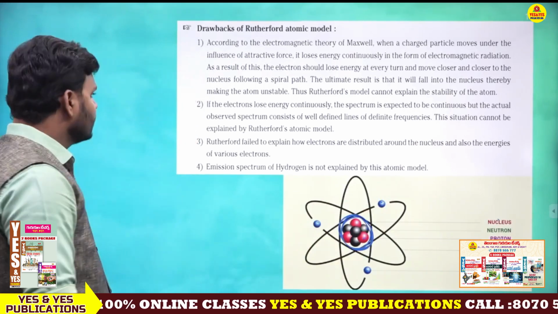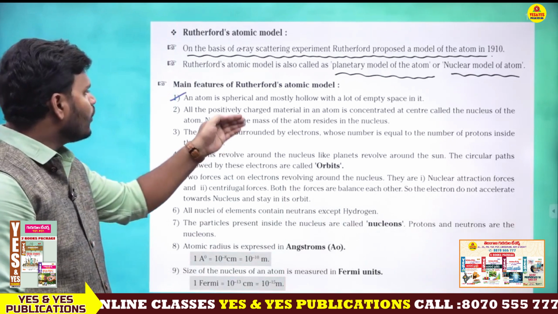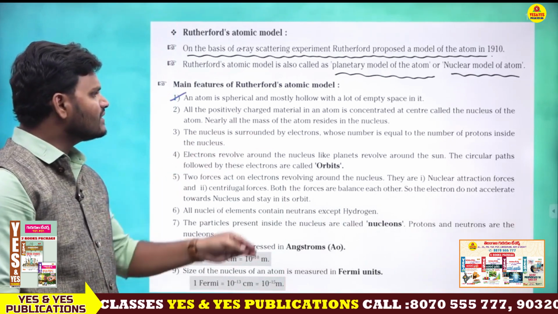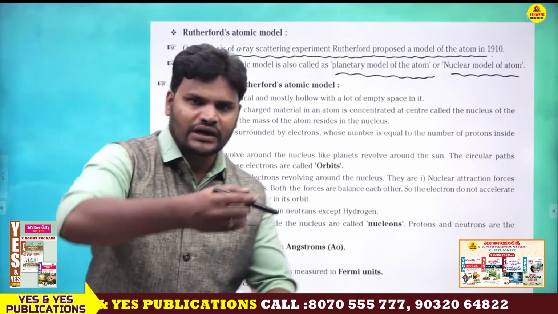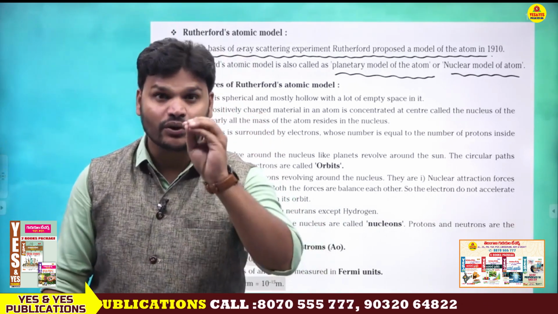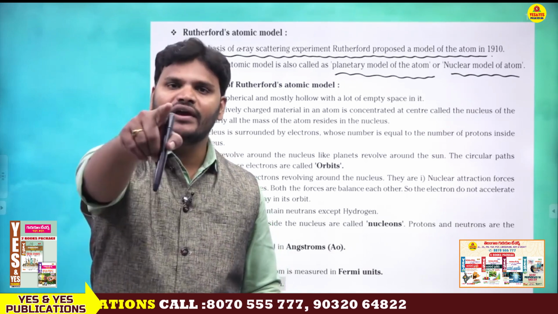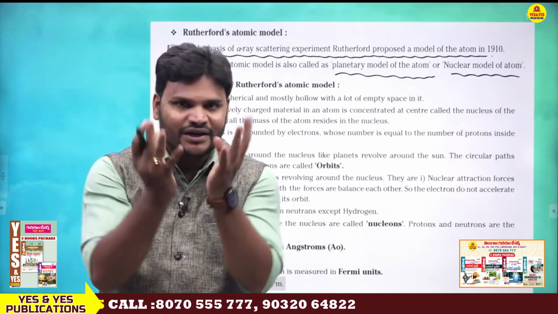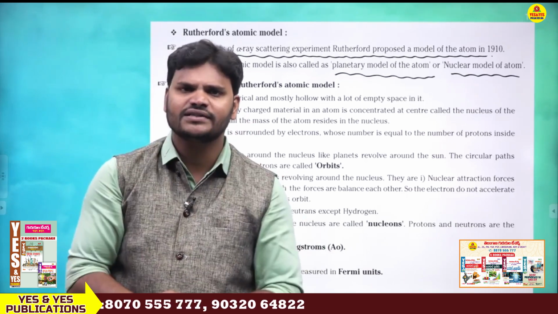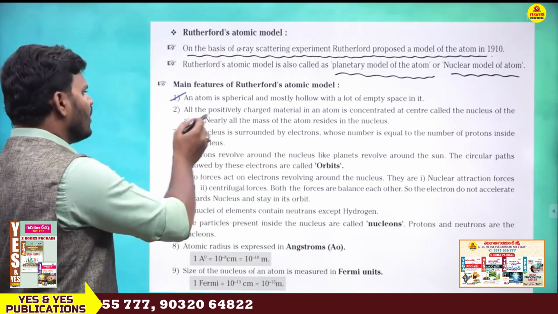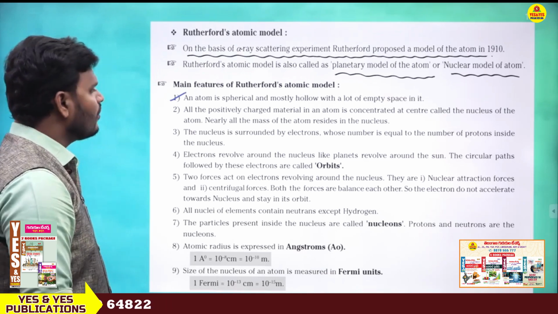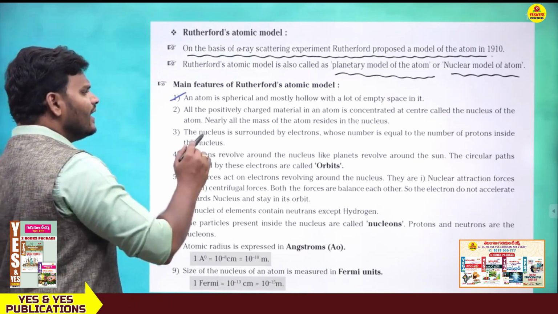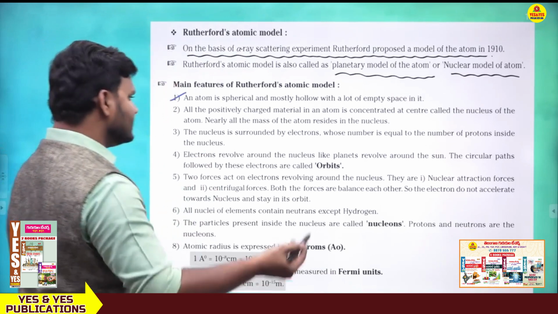Next, all the positively charged material in an atom is concentrated at the center, called the nucleus of the atom. The nucleus is built up of protons and neutrons, protons having positive charge whereas neutrons have no charge, so the ultimate charge of the nucleus is positive only. Nearly all the mass of the atom resides in the nucleus.